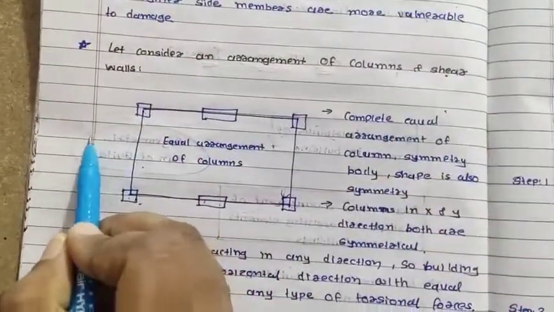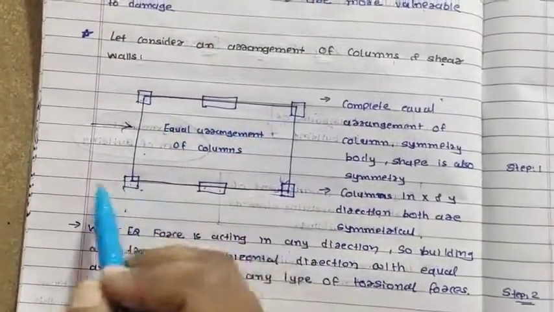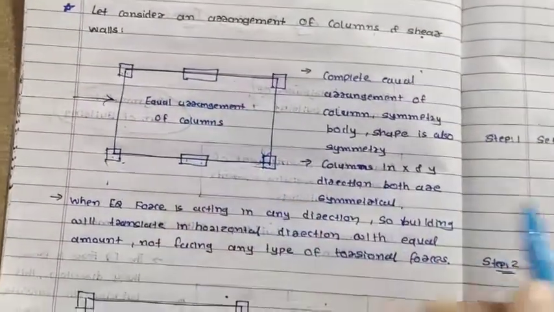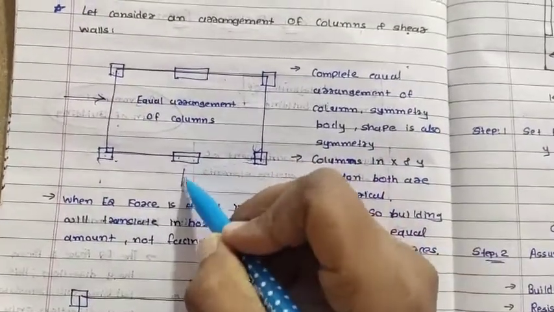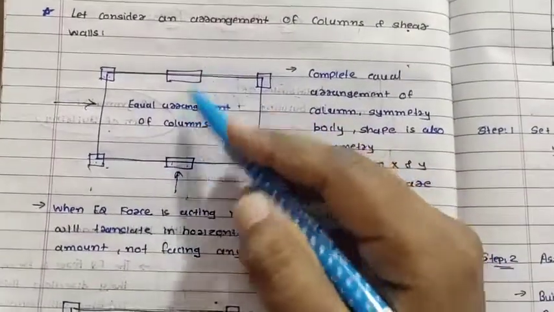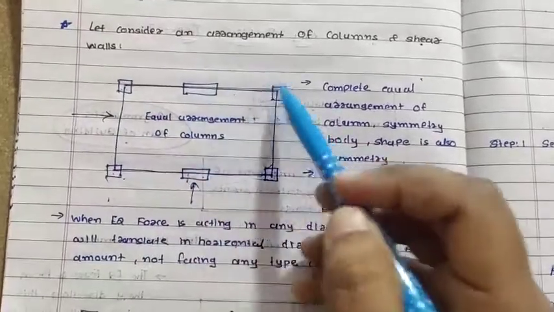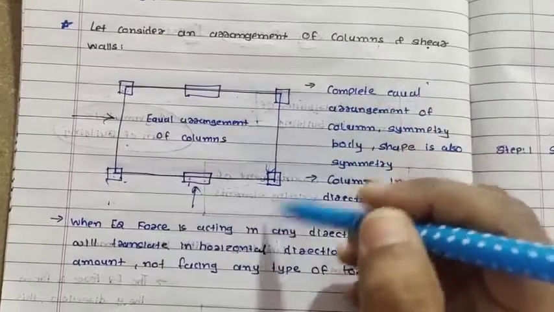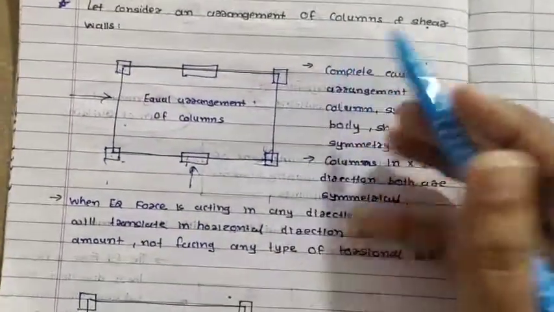If the earthquake force is in this direction, then this and this are both parallel to each other and symmetrical about each other, so there will be no twisting in the building. If it appears in the y direction, in that case also symmetrical shapes or symmetrical bodies are provided, right? So that's why the building will not twist and hence the building will not collapse.